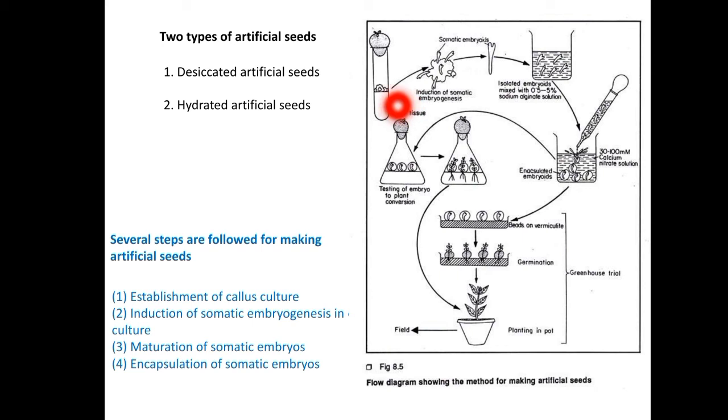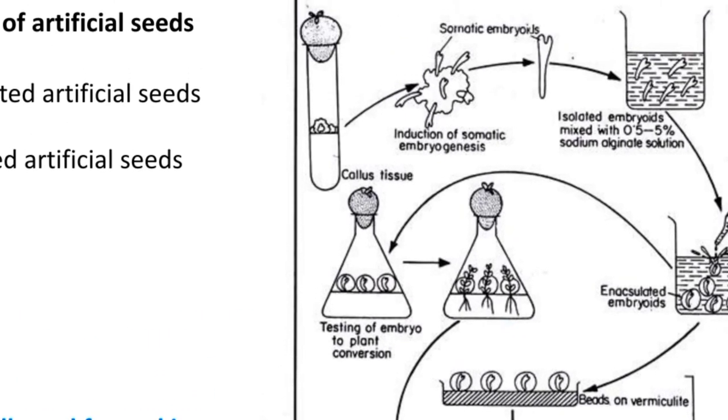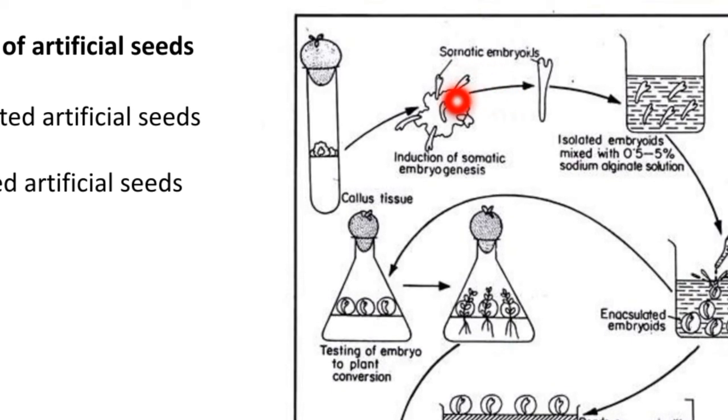You can see a mass of cells here, that is nothing but callus, and on the callus you will see the heart shaped or torpedo shaped somatic embryos.